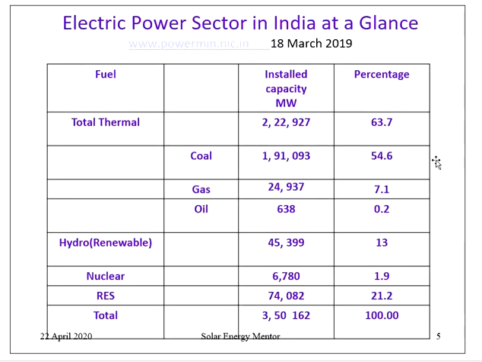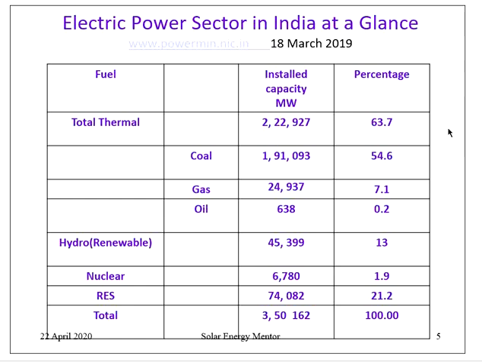Then what is the power sector scenario? So the electric power sector scenario at the India level is shown in the table here. These figures are obtained from the Power Ministry website, and the figures are as of 18 March 2019. Out of the total installed capacity of 3,50,162 megawatt, 63.7% is thermal power plants. So in India we have 63.7% of installed capacity in thermal power plants.